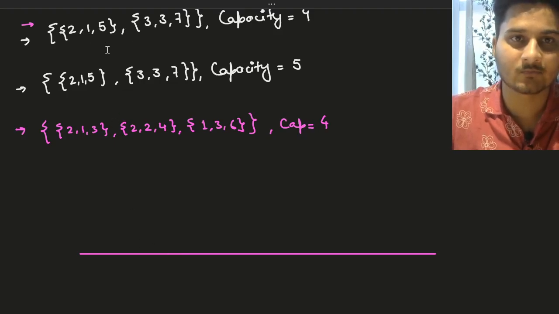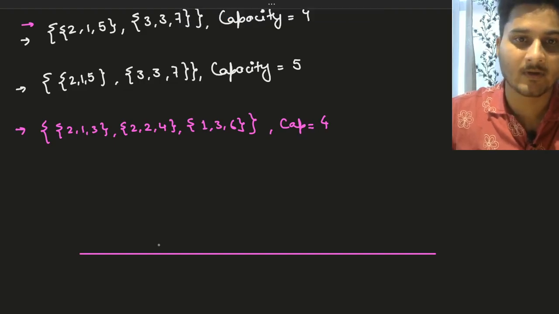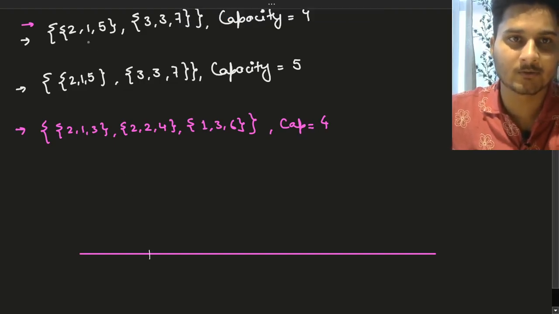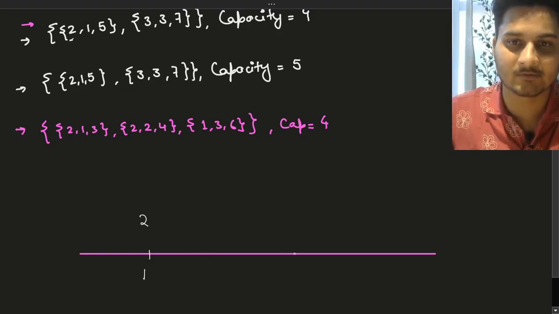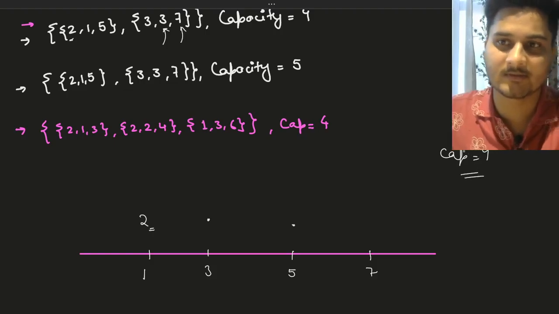At t equals 1, two customers are entering your system, and at t equals 5, those two customers are dropping off from your system. At t equals 3, three customers are entering your system, and then at t equals 7, those three customers are leaving your system, and then you have a maximum capacity of 4. So this is what we are given.